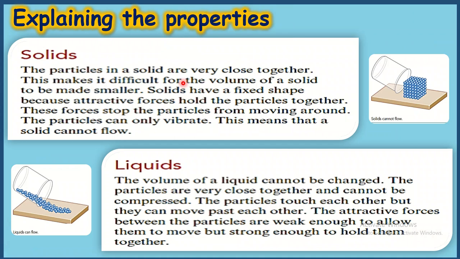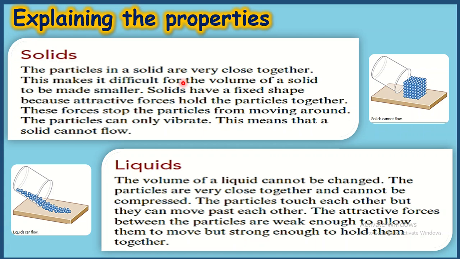Now explaining the properties of solids. The particles in solids are very close together. This makes the solid very difficult to be broken. They are very hard and they have a definite shape and volume. Okay, so they cannot be compressed. Why?